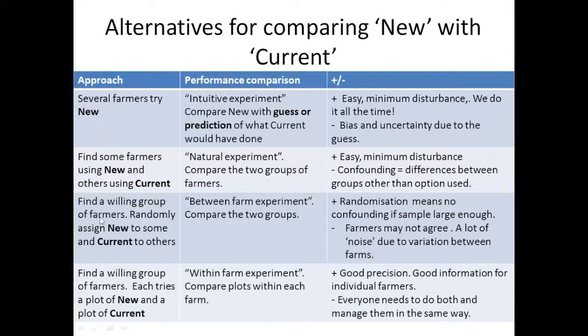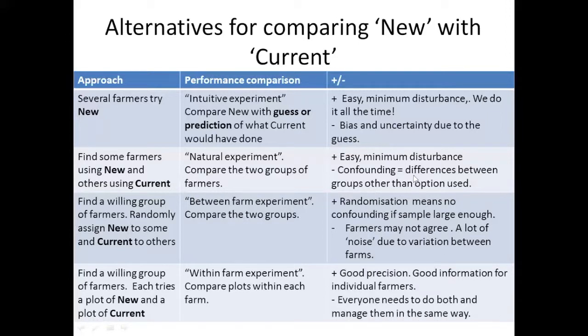A third way is you find a group of farmers and you randomly assign some of the farmers to try the new method and some to try the current method. And you again compare those two groups of farmers. And that has the advantage over my previous design of not having the confounding.